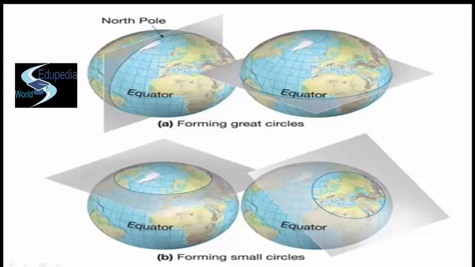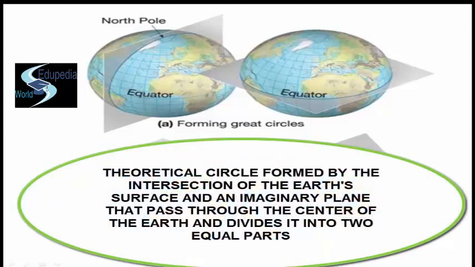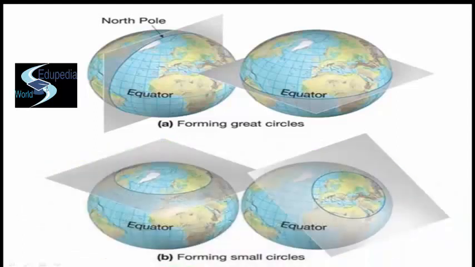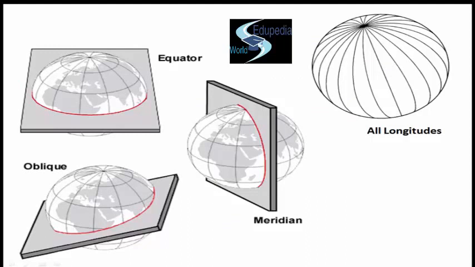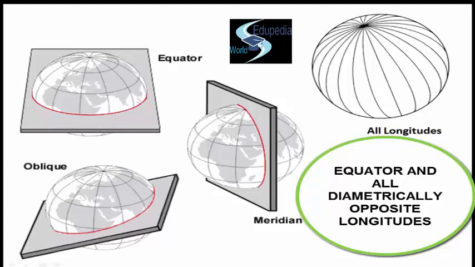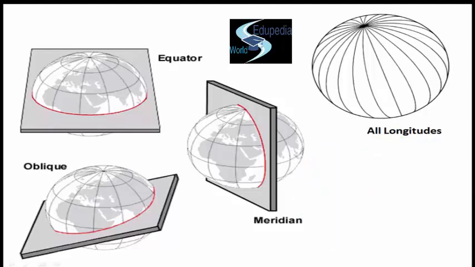A great circle is a theoretical circle formed by the intersection of the Earth's surface and an imaginary plane that passes through the center of the Earth and divides it into two equal parts. All such circles must pass through or touch the center of the circle. Intersecting great circles always bisect each other. The equator is the largest possible circle among lines of latitude. The equator and all diametrically opposite longitudes touch the center of a circle and therefore are great circles, as you already would be seeing on your screens.